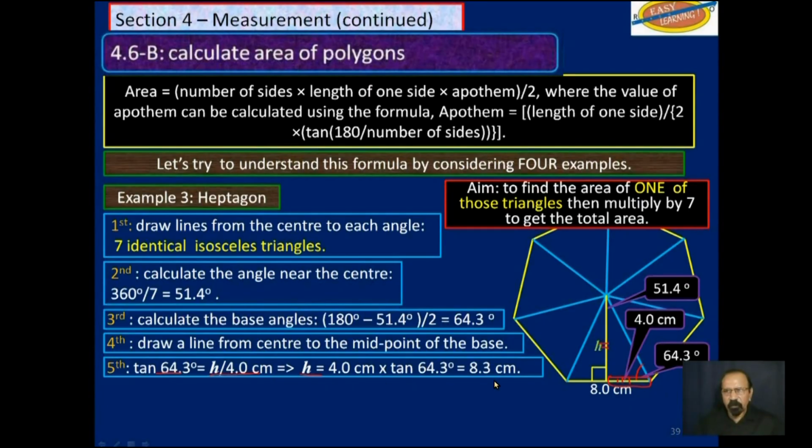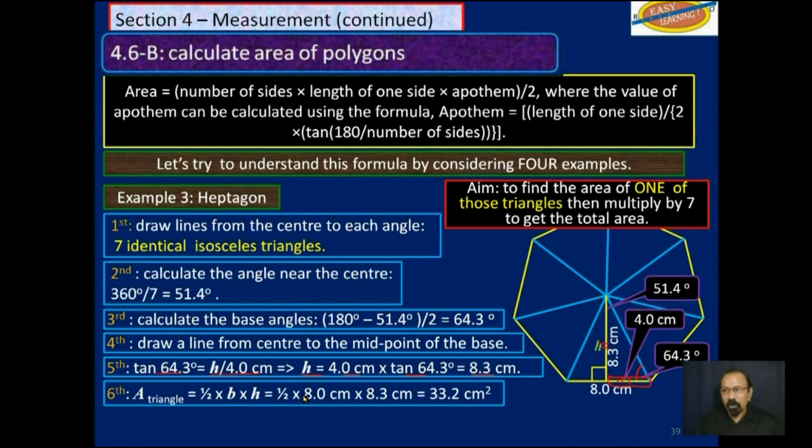H, therefore, is equal to 4 centimeters times tan 64.3, and we get 8.3 centimeters. Now, that is the apotem. It actually is the height of this triangle, 8.3.